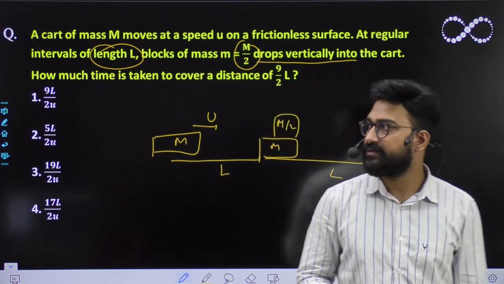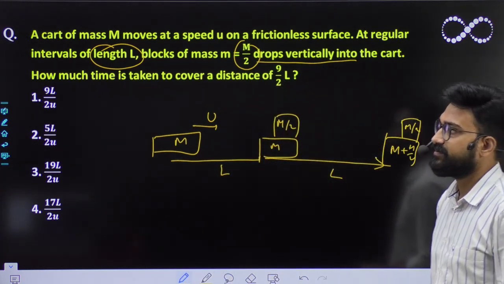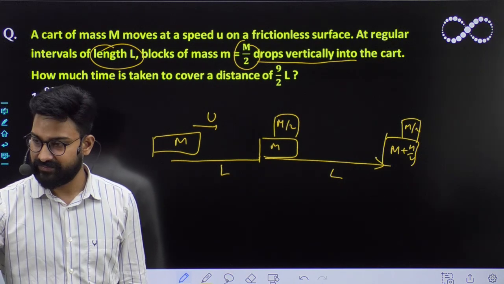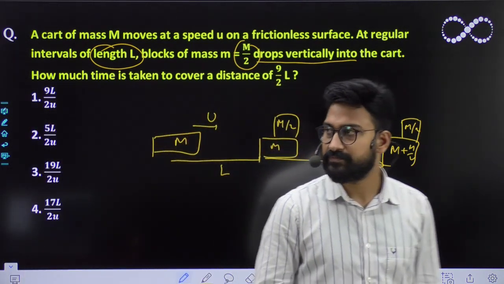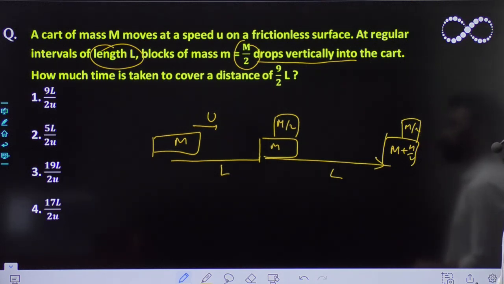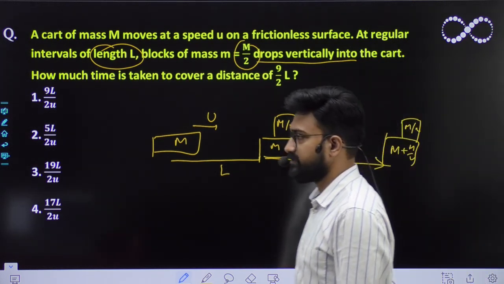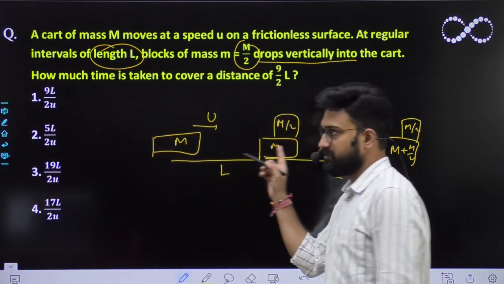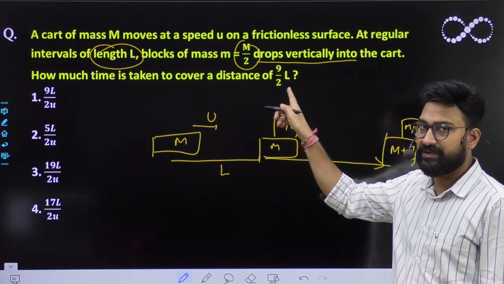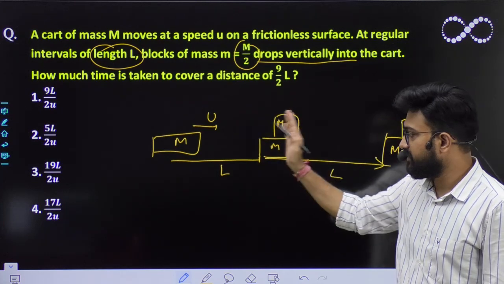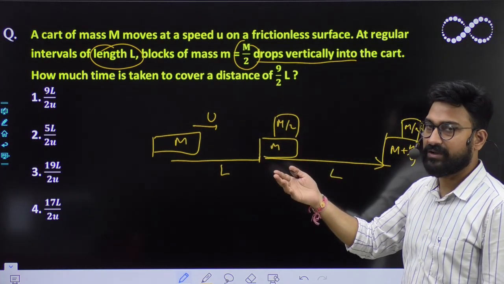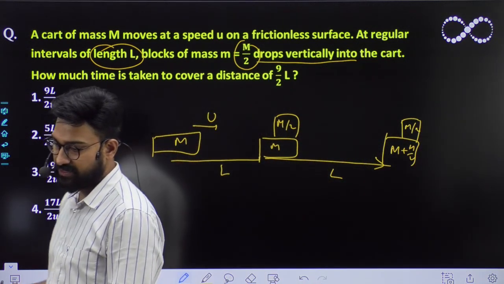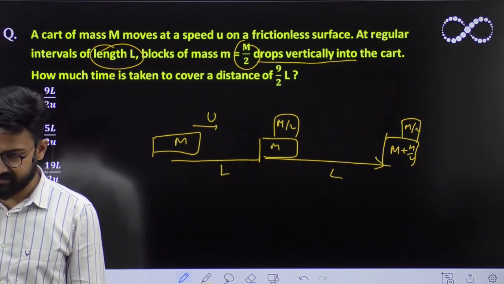Tell me, what will be the answer? You can visualize it this way. Again, 9/2 is nothing but 4.5 L. So that means L distance has been traveled how many times? 4.5. So up to there, now you have to just apply your brain and find out the answer.